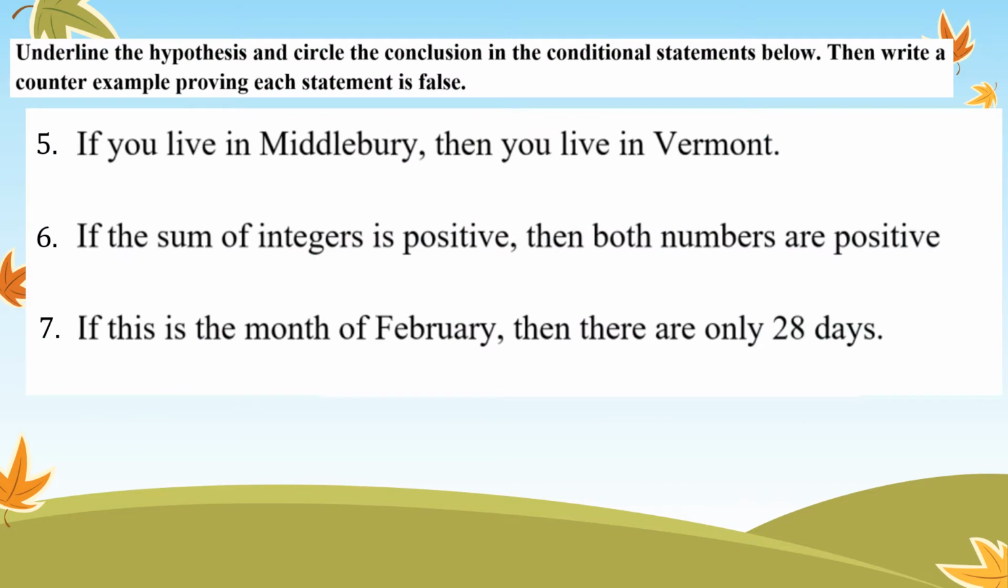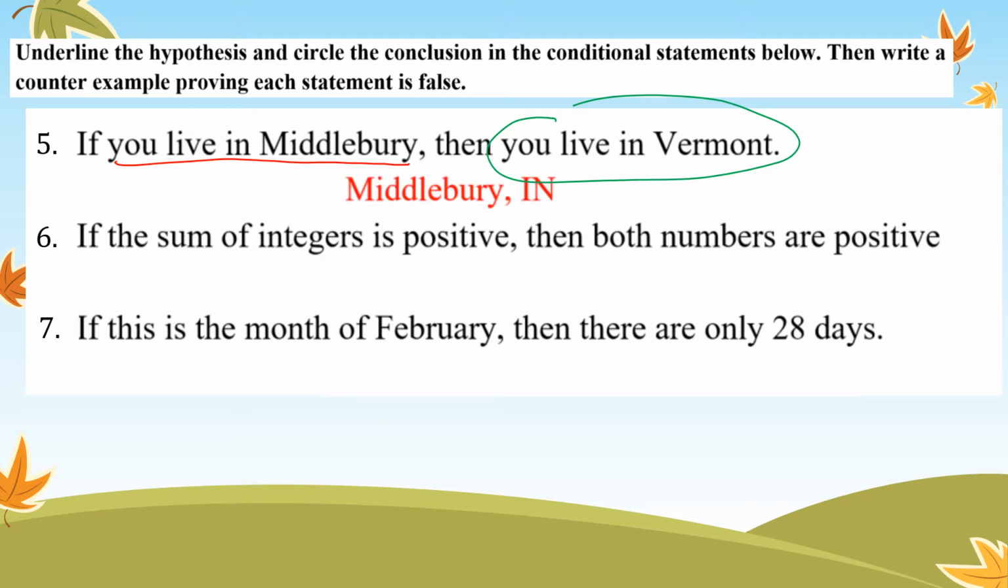Okay, underline the hypothesis and circle the conclusion. So always the hypothesis comes after if, and the conclusion comes after then. So if you live in Middlebury, then you live in Vermont. Counterexample proving each statement is false. This would be false because there is a Middlebury in Indiana, not just in Vermont.